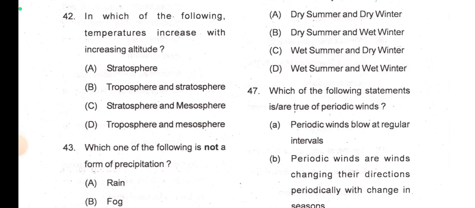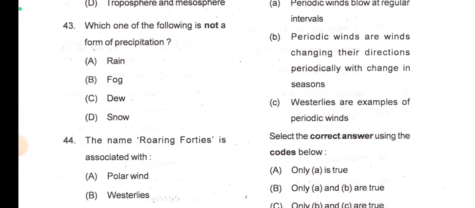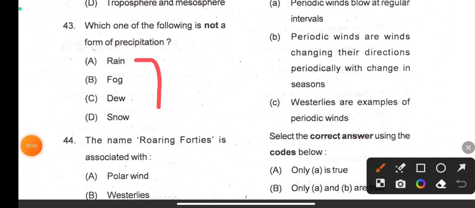Which one of the following is not a form of precipitation? So dew is not a form of precipitation. Fog is not a form of precipitation, no? Oh, again get confused. I need to check this fact. What is not a form of precipitation?